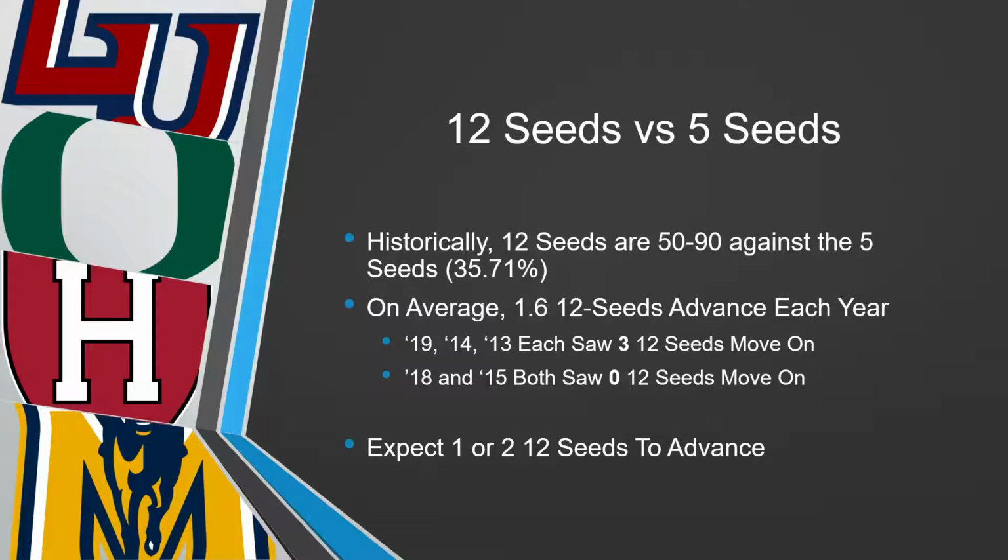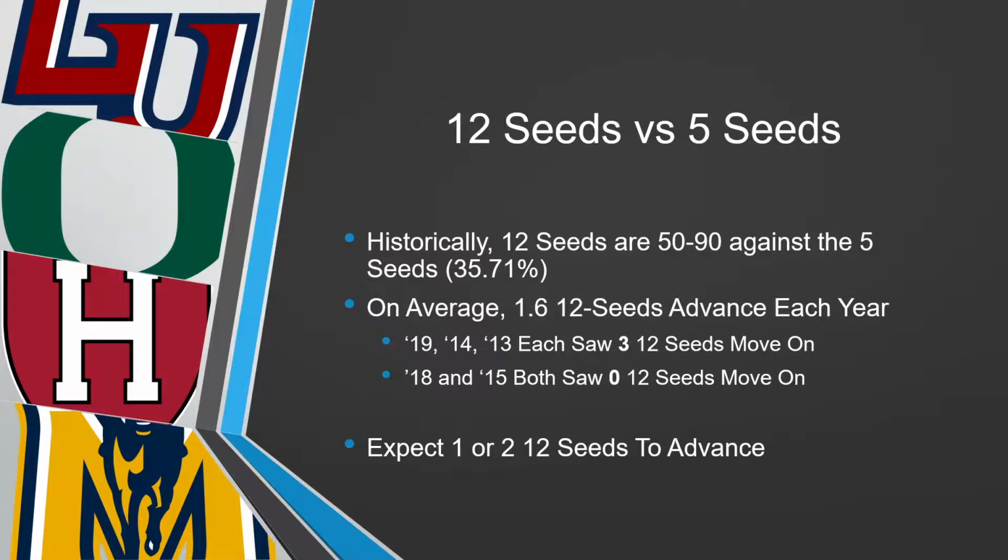It's possible, definitely possible, especially this year with the first 4, I believe, coming in on that 12 line. You're going to have some good, Power 5 conference teams coming in that potentially could steal a game against a 5 seed if they have a bad night and the 12 seed has that extra game of preparation in the first 4.